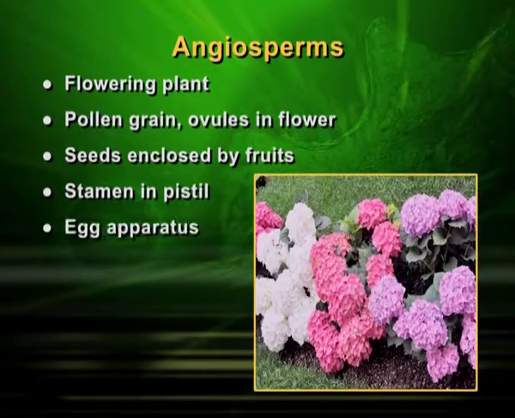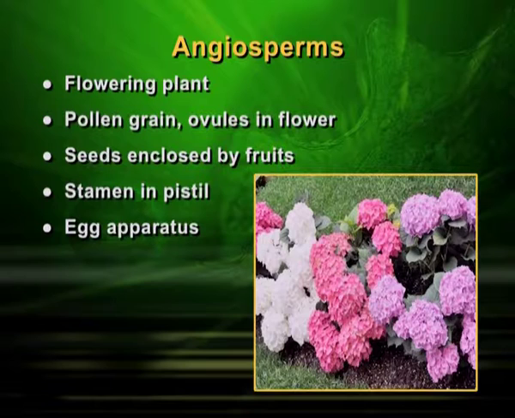You must have heard about androecium, gynoecium. Androecium you can also call pistil, that means stamens, the male part is produced in pistil, and the egg, the female part is produced in gynoecium. So, pistil is there, egg apparatus is there. The pollination can be self pollination or cross pollination depending upon which tree or which flower we are talking about. So, all the flowering plants, whatever you can see, fall into this category.